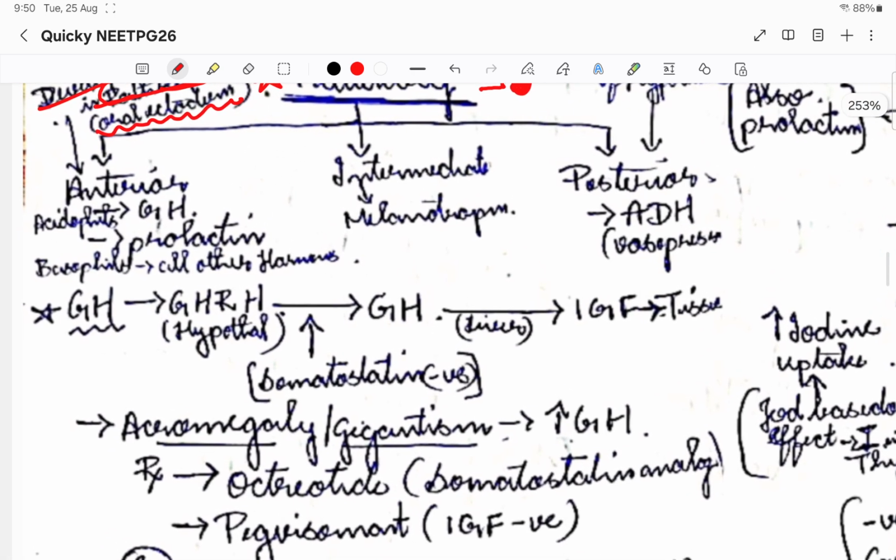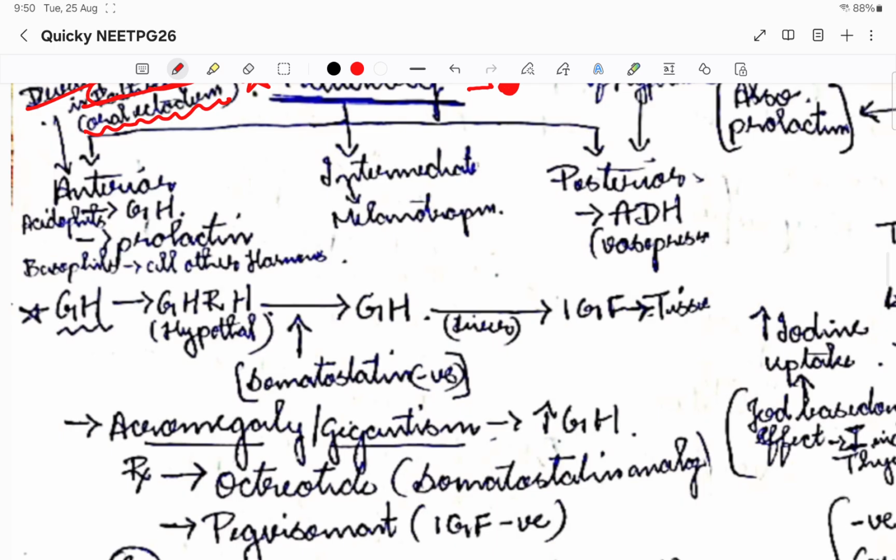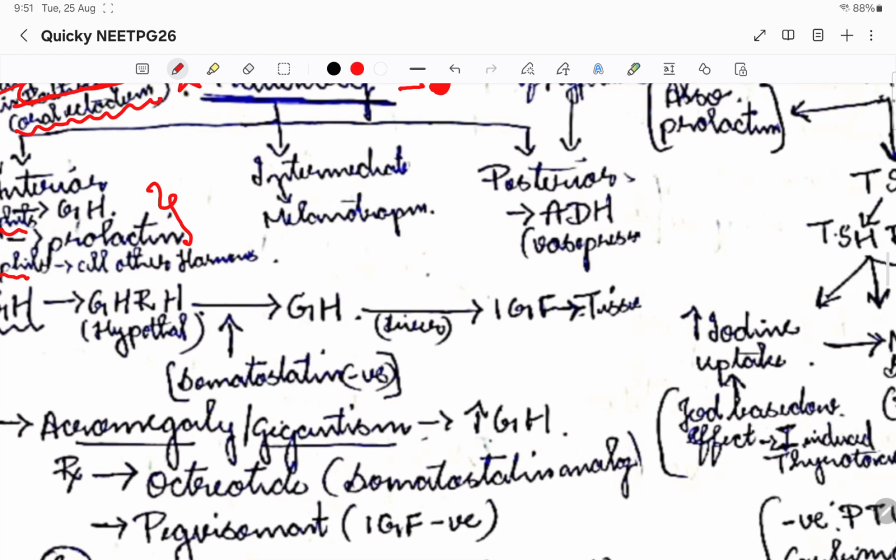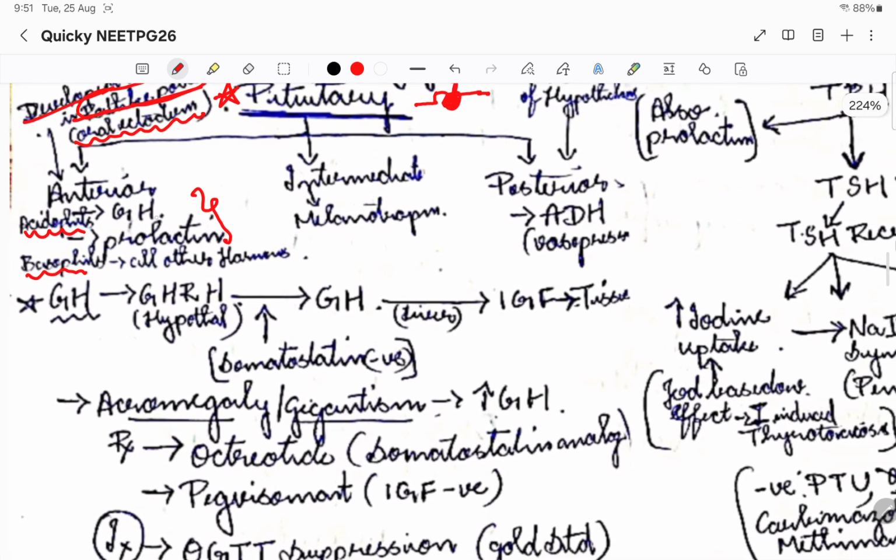Anterior lobe, we all know that, right? All the hormones will be secreted by the anterior lobe, whereas the posterior lobe is going to be ADH and oxytocin. These are the two hormones that are secreted by the posterior, whereas all the others will be anterior. Remember, there is something called acidophils and basophils. The twin organs, that is growth hormone and prolactin, are called twin organs because they are acidophils, whereas all the other hormones will be basophils. Basophilic and acidophilic hormones.